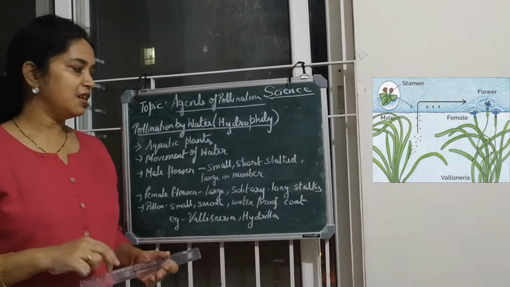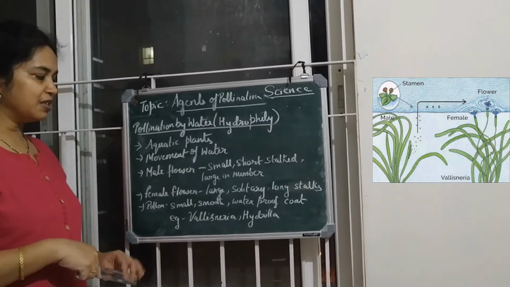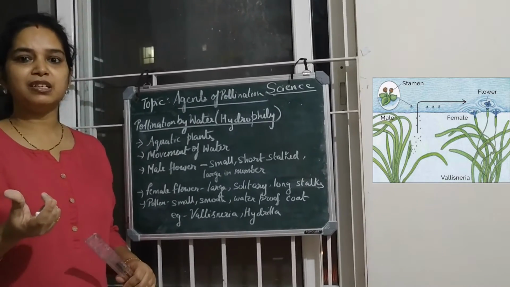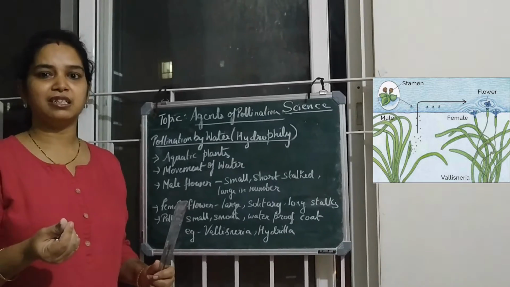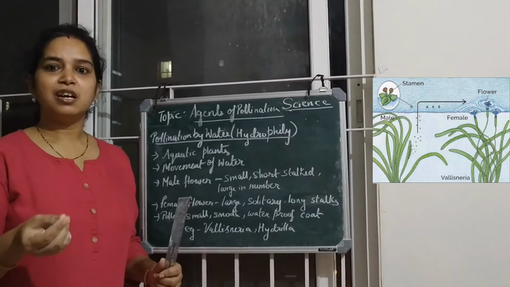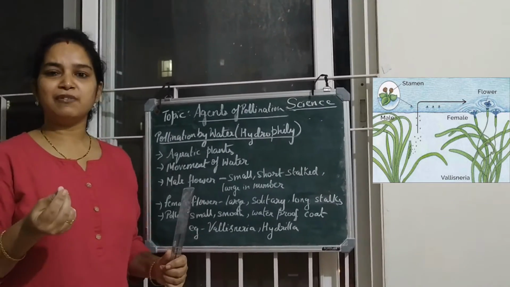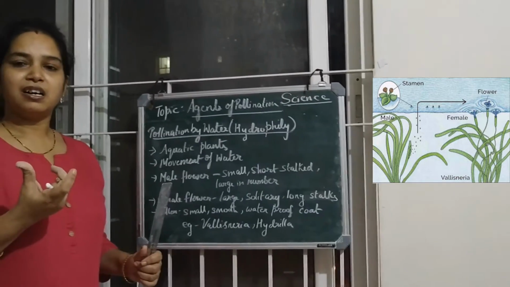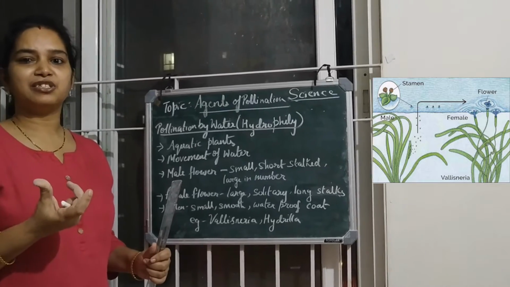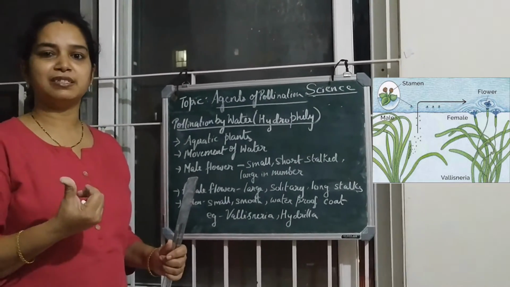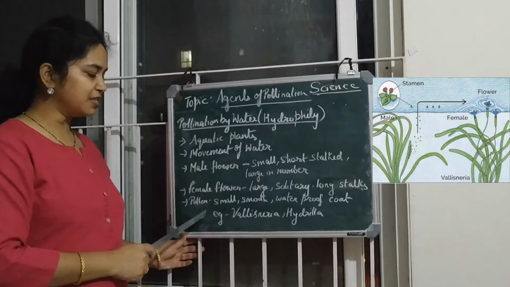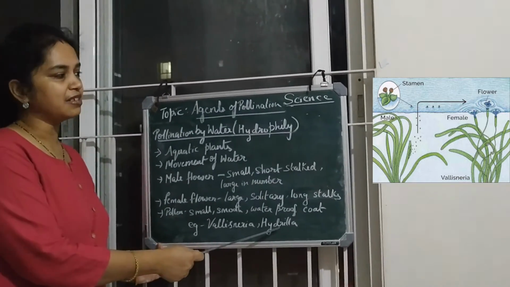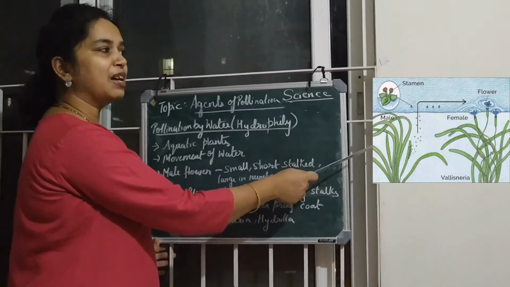Generally, the male flower that bears the pollen grains disperses them from the anther and they flow towards the female flower, where the female flower's stigma catches hold of the pollen grains, and like this pollination happens. This type of pollination is seen in water plants like Vallisneria and Hydrilla. This is the example of Vallisneria.